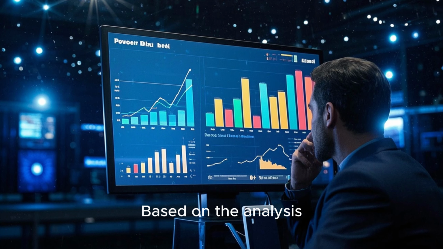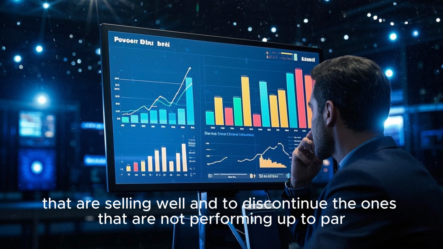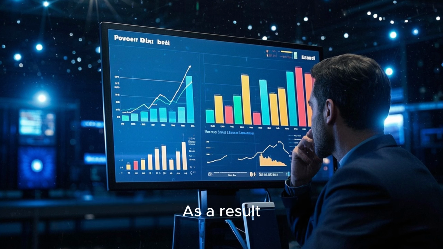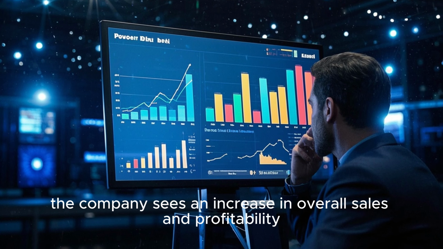Based on the analysis, the company decides to invest more in the products that are selling well and to discontinue the ones that are not performing up to par. As a result, the company sees an increase in overall sales and profitability.